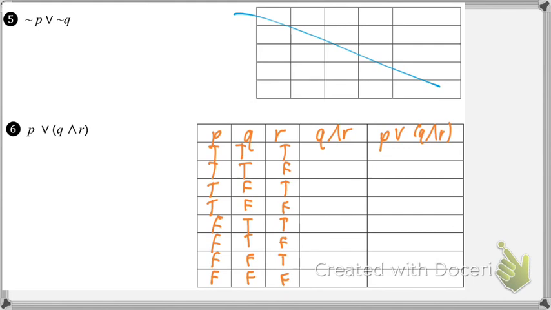None of these repeat, and we end up covering all 8 possibilities this way. This is the pattern that'll help us. The first one will always be the first half true, the second half false. The last statement will always alternate. And if we have 3, the middle one is doubles. Double true, double false, double true, double false.